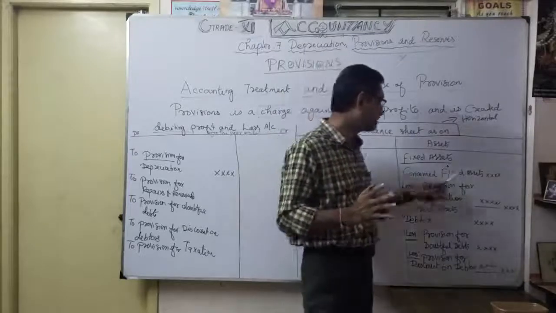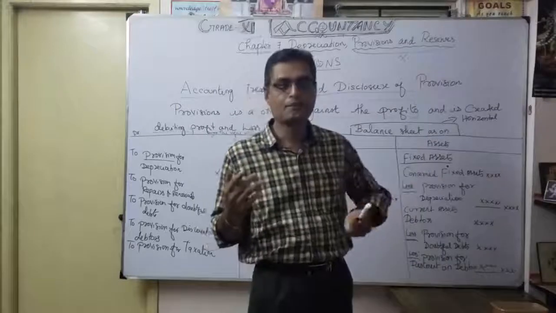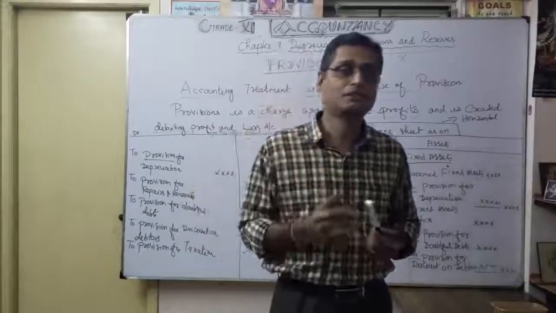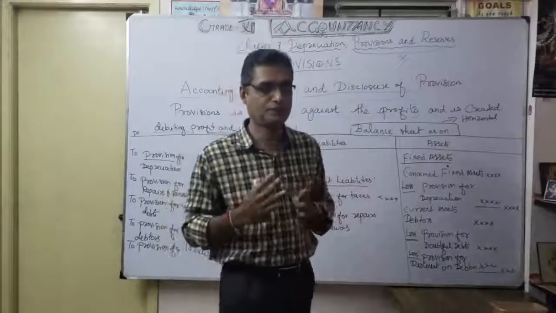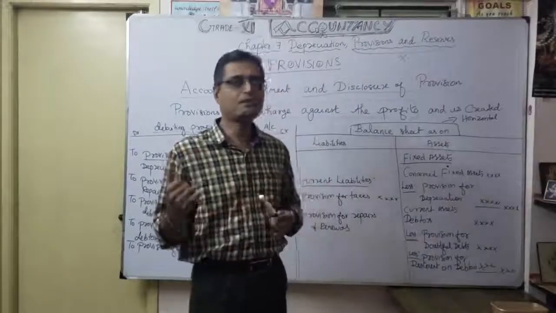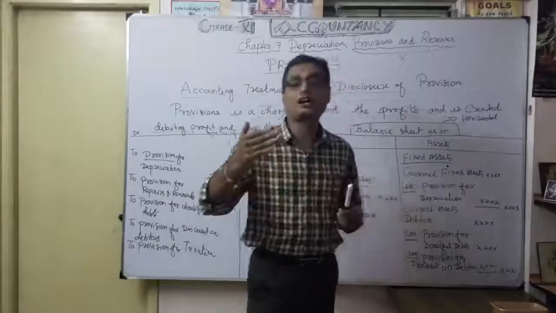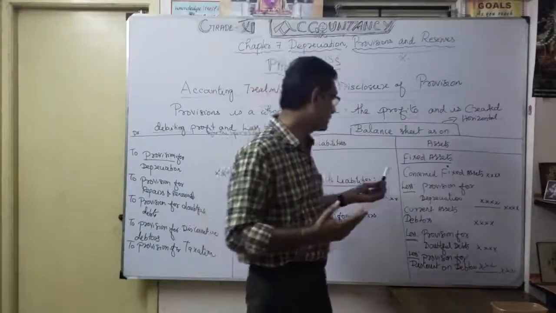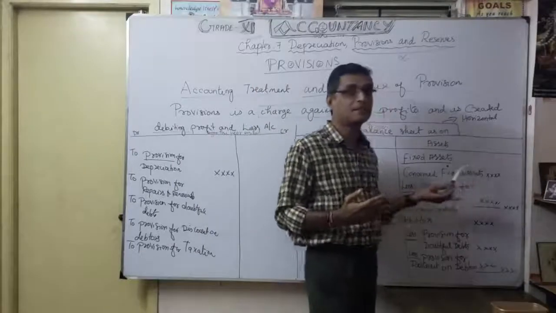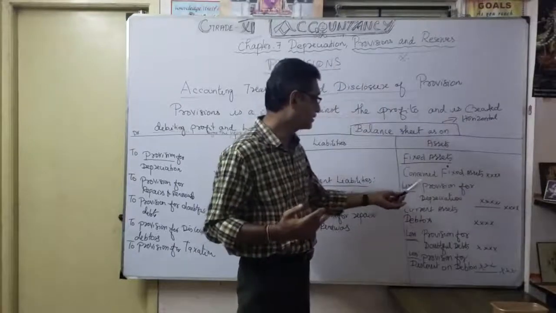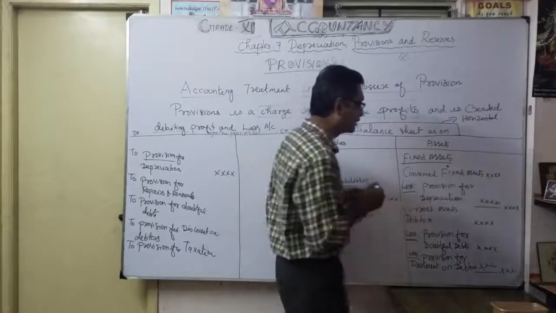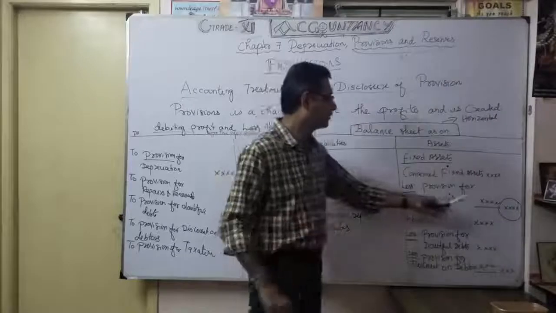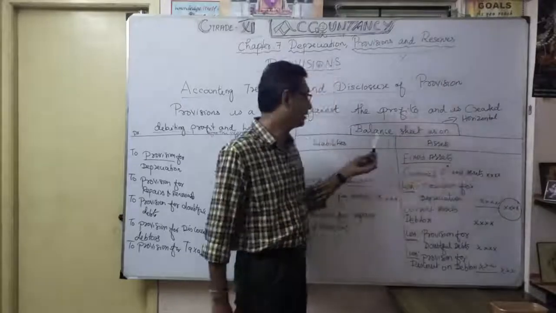Whatever the concerned fixed asset may be, land: mostly depreciation won't come on land, only appreciation. Building, it will come, depreciation. Thereafter, which is very important, car, machinery, plant and machinery, computer, like that. That's the concerned fixed asset. For that, we are going to deduct provision for depreciation. Then only you know the exact asset value for the particular date. That's what the balance sheet is on.